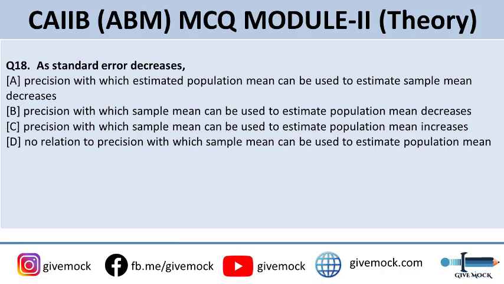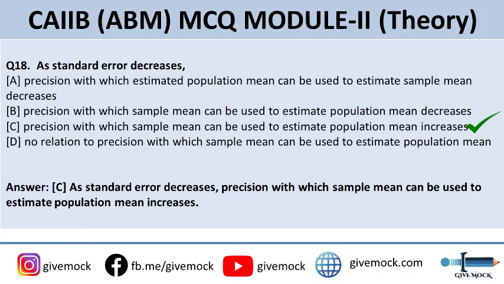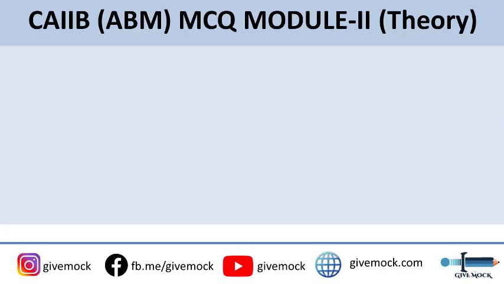Option C, precision with which sample mean can be used to estimate the population mean increases. Or option D, no relation to precision with which sample mean can be used to estimate the population mean. The correct answer to this question is option C. As the standard error decreases, precision with which sample mean can be used to estimate the population mean increases. So it is an inverse relation.